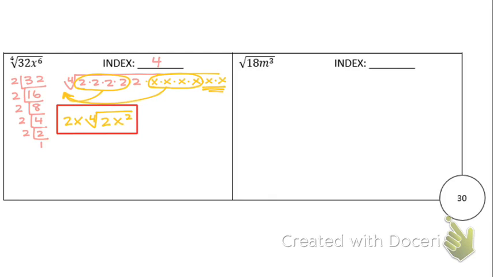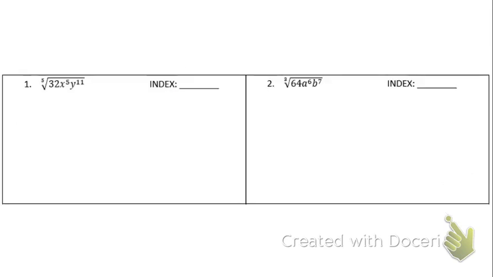Again, I'm going to start the next one for you, but your job is to finish it up. My index is an understood 2. See if you can write it down before I write it down. And then you can try to simplify it on your own. I'll do one with you again on the back, and then I'll let you try again on your own. Let's do number 2.